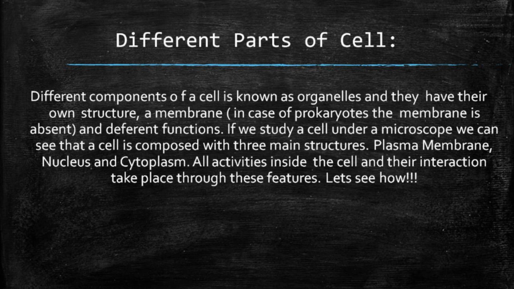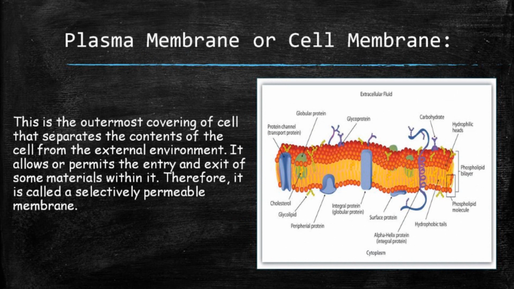So let's see how. First, we will discuss the plasma membrane or the cell membrane. This is the outermost covering of a cell that separates the contents of the cell from the external environment. It permits the entry and exit of some materials, therefore it is also called the selectively permeable membrane. Some substances like CO2 and O2 can move across the cell membrane by a process called diffusion. I hope you know what diffusion is.